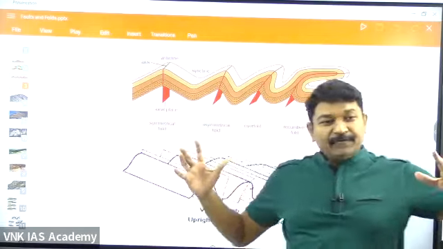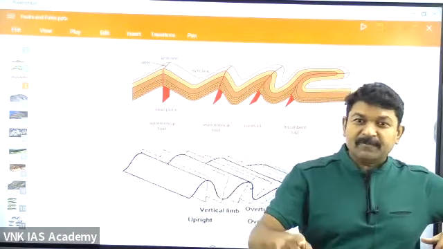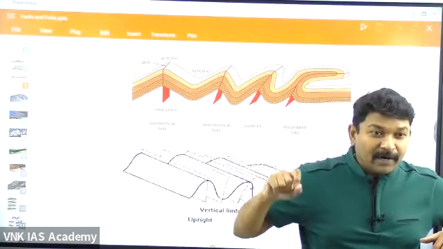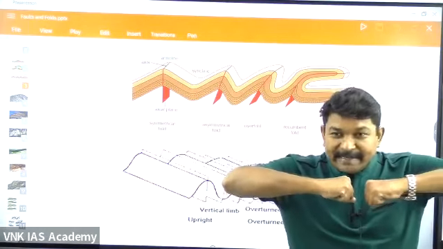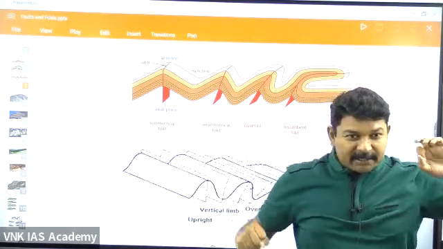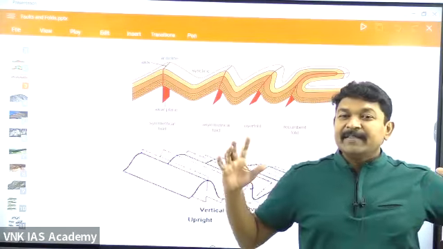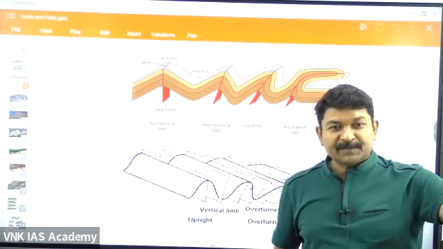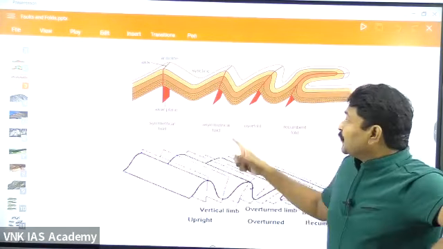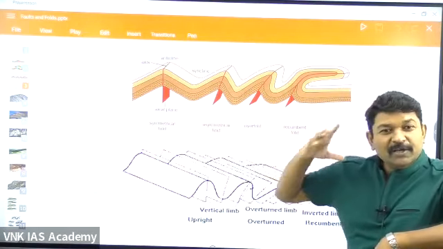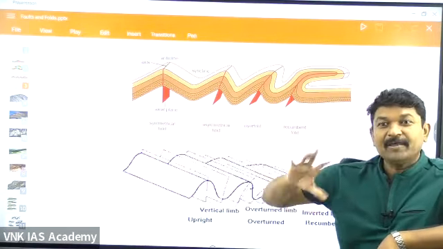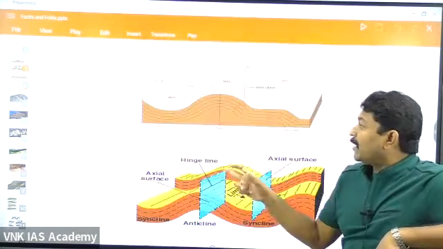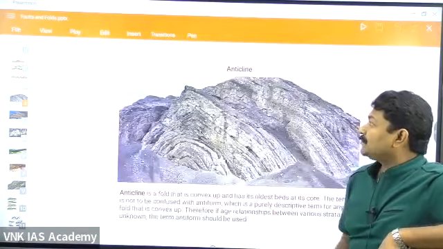Meaning, compressive forces are also responsible for faulting. Don't think that only tensional forces are responsible for faulting. Even compressive forces are responsible for faulting. When I showed you all these things, you people never imagined the land could be like this. See the land?